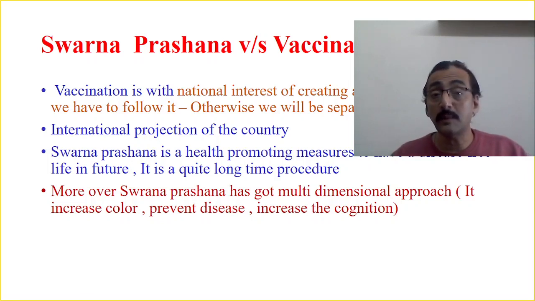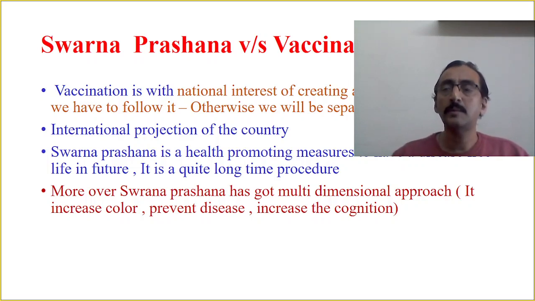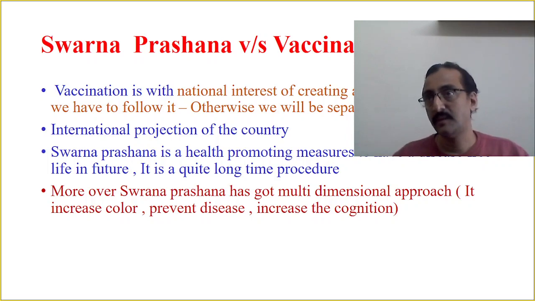Moreover, Swarna Prashanna has a multidimensional approach. So don't make the unnecessary argument that Swarna Prashanna is a replacement for vaccination. No, Swarna Prashanna is far better. I cannot say better, it has more intentions or aims and objectives than vaccination. Okay.